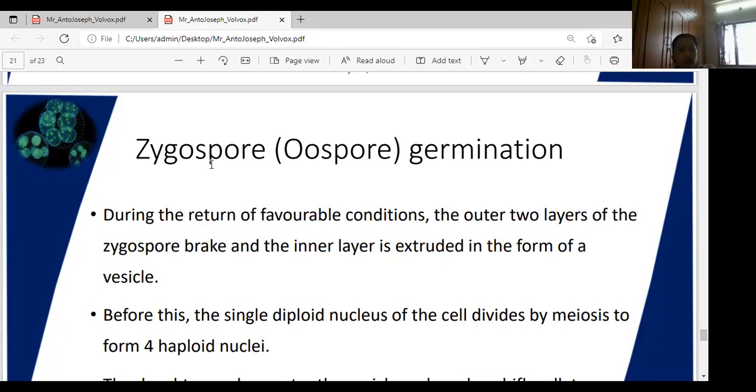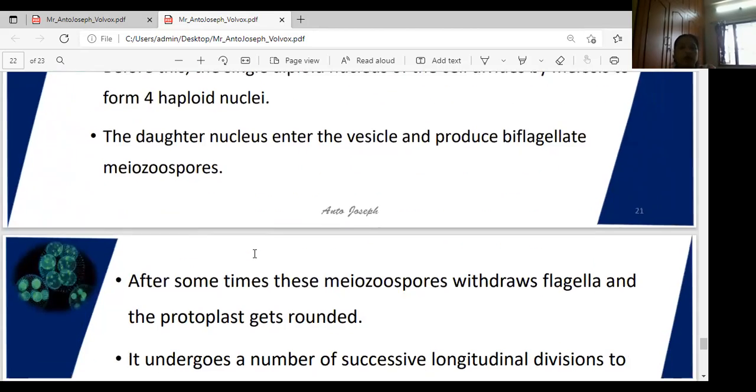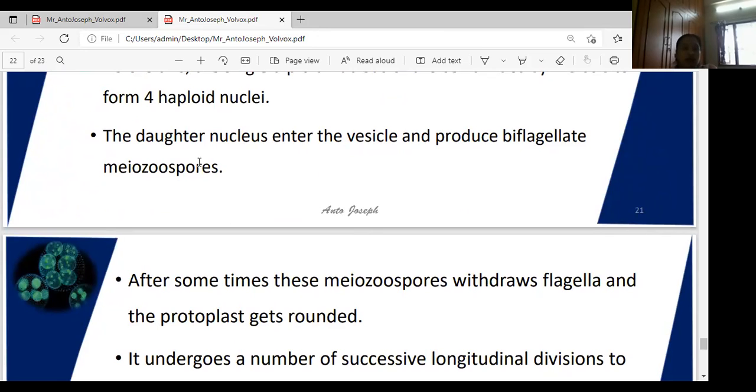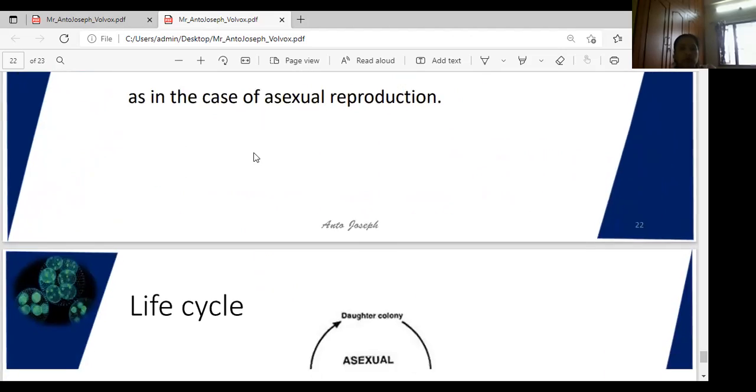After favorable conditions, meaning when the rainy season starts, the outer layer of the zygote breaks and the inner layer is extruded in a vesicle. Before this, the single diploid nucleus of the cell divides by meiosis to form four haploid nuclei. The daughter nuclei enter vesicles and produce biflagellated meiospores.